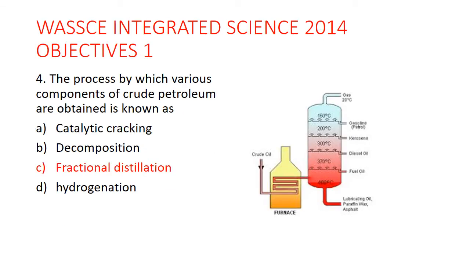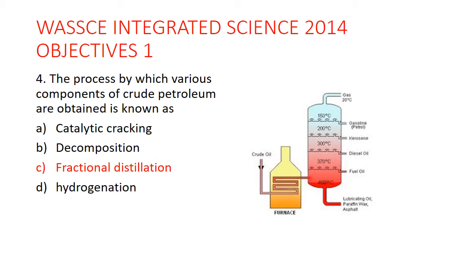Question 4. The process by which various components of crude petroleum are obtained is fractional distillation. Take note, this is a separation of mixture method, and this method separates a mixture based on the differences in their boiling point. So the crude here is the mixture. Now the crude oil is heated in the furnace.